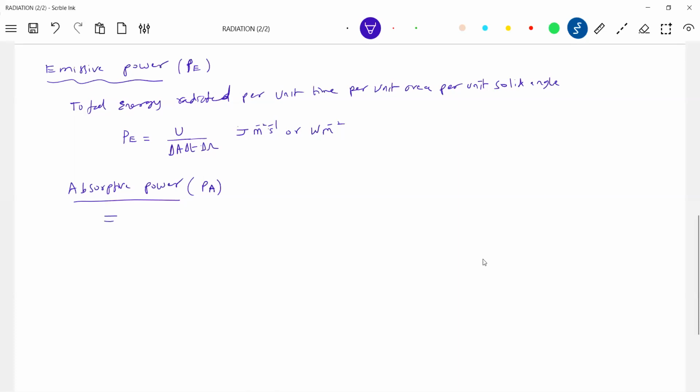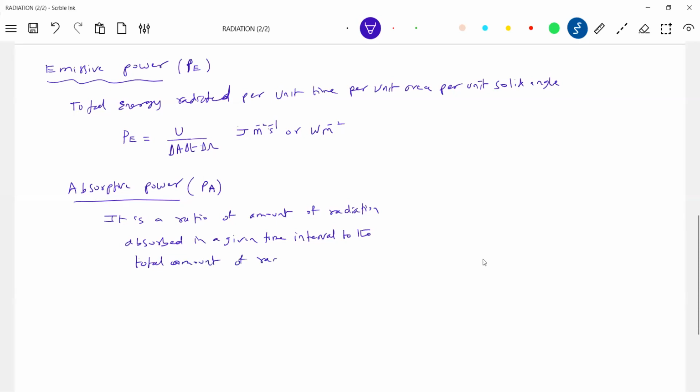It's a ratio: the ratio of the amount of radiation absorbed in a given time interval to the total amount of radiation incident upon it in the same time interval. So this is absorptive power.